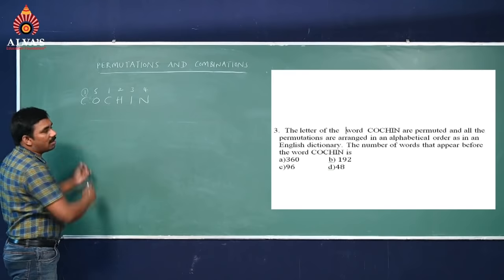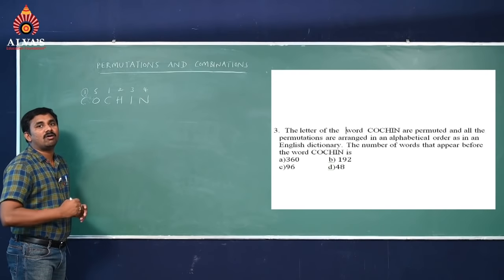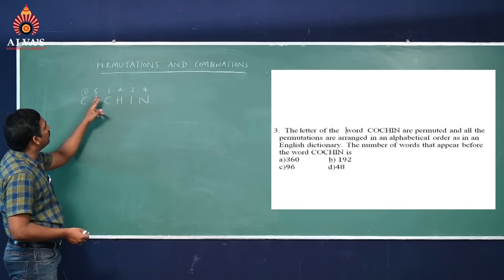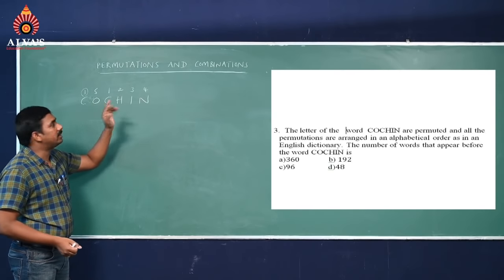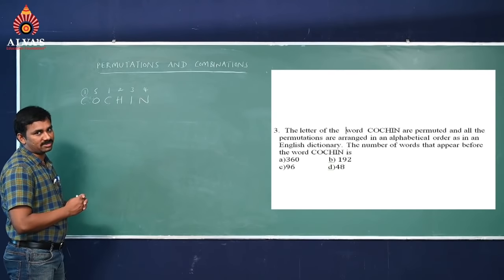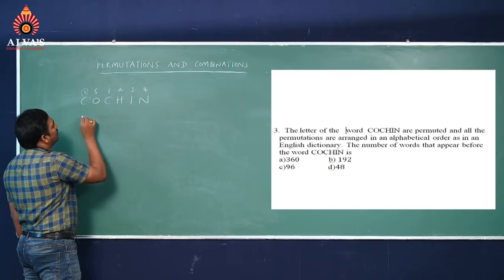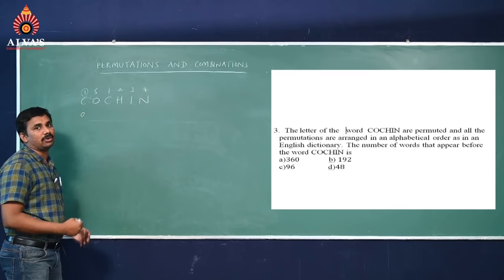Less than 1, how many numbers do you have? Here, less than 1 there is no numerical value, it is equal, so no need to consider. So take it as 0.